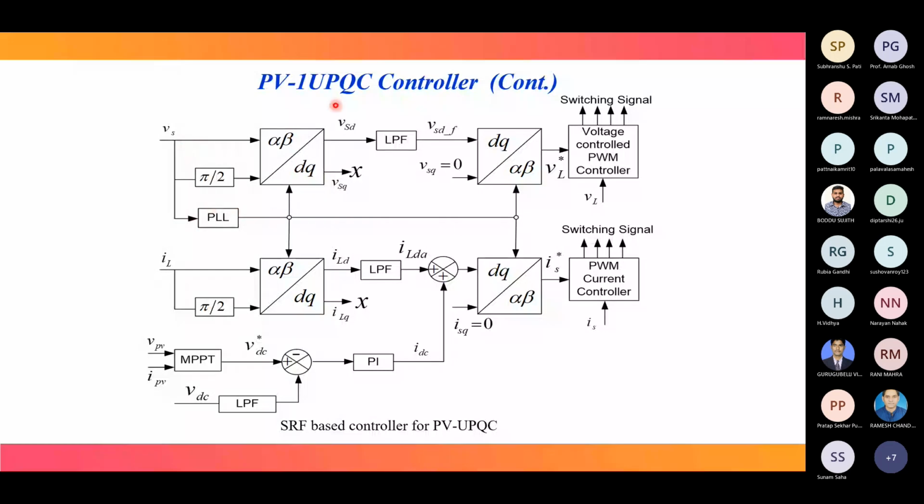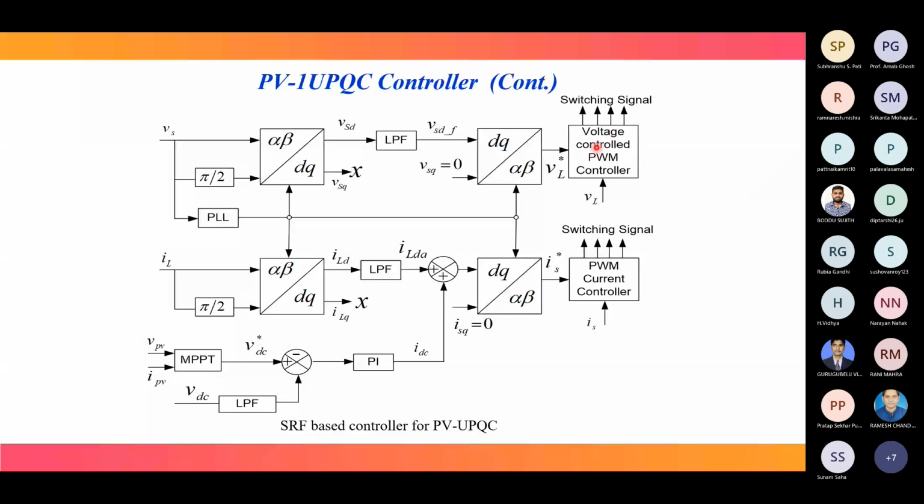And then DQ domain to alpha beta domain. While converting DQ to alpha beta, we have to make the VSQ component equal to 0. Why? Because of reactive power compensation. Whatever we get is VL star, meaning VL reference. This VL reference is compared with the actual VL and fed to the voltage control PWM converter for switching signal generation. So in this way, the switching signals are generated for both the shunt converter or shunt inverter and the series inverter of the single phase UPS.